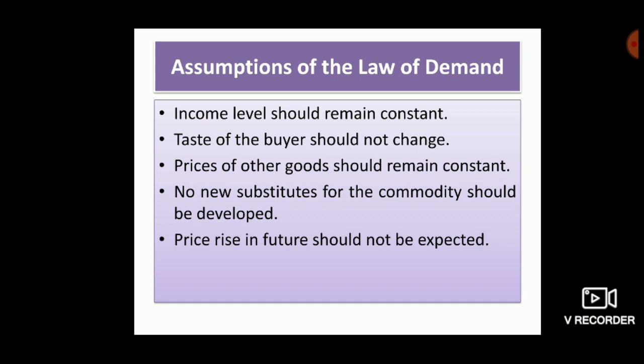Law of demand says that the relationship between price and quantity demanded is an inverse relationship.